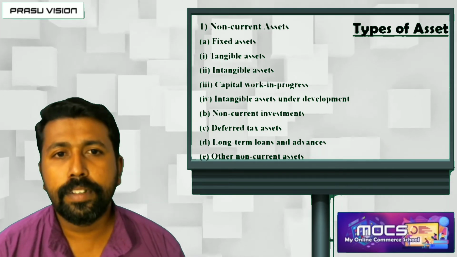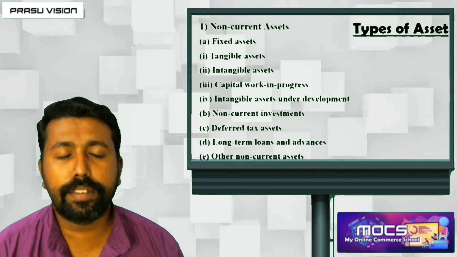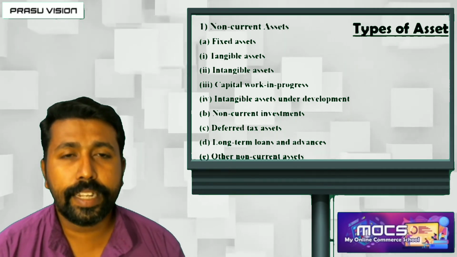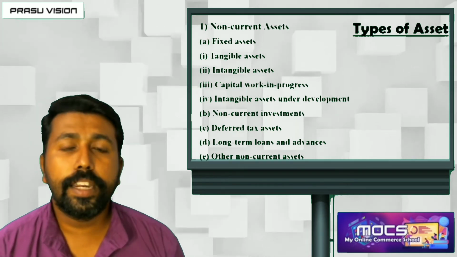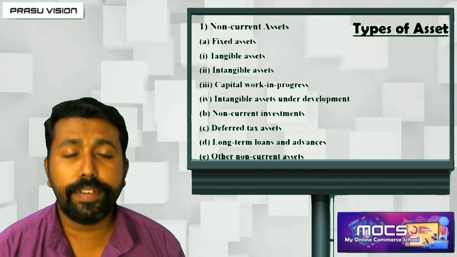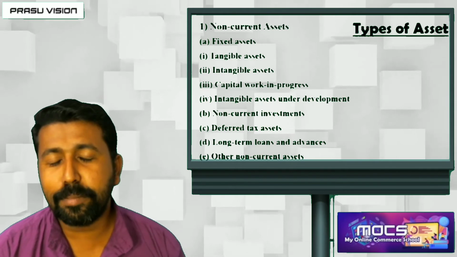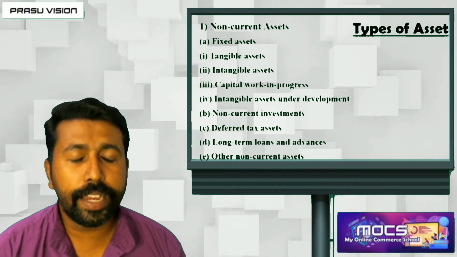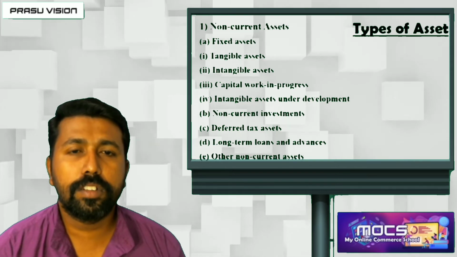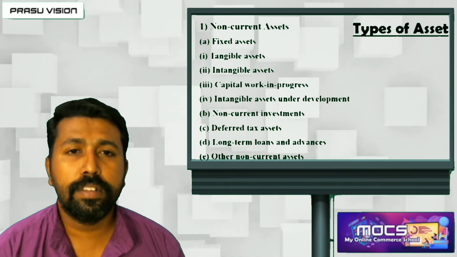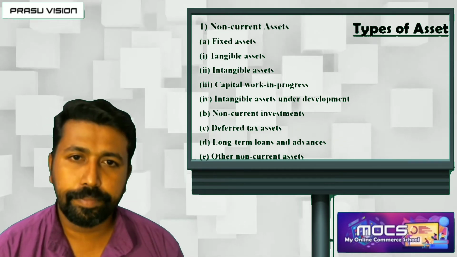Tangible assets are those fixed assets which we can visualize, we can feel, we can touch, we can know the presence of that particular item in our organization. We can collect a lot of examples like land and building, plant and machinery, furniture, vehicles, equipments, computer, all these things are known as the business premises. All these things are known as fixed tangible asset.